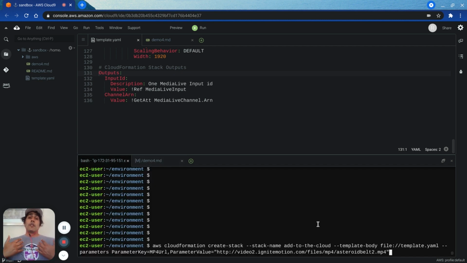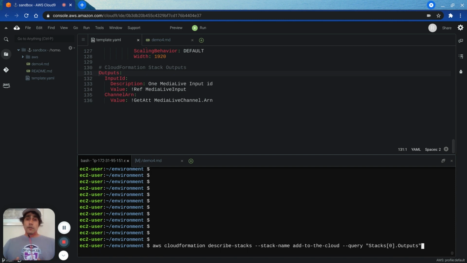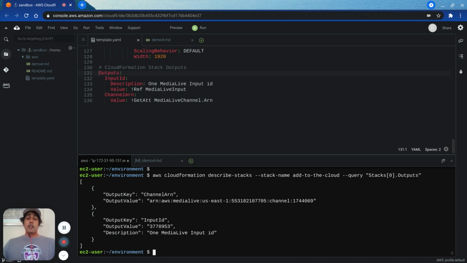Remember, we create a stack with the action create stack, and we get information from a stack by a different action named describe stacks. Let's use describe stacks. Here we go. Here are the outputs that CloudFormation remembers for us. And this saves us a lot of time when the cloud remembers it for us. Here we have a number here, which is the input ID, and we have an ARN here, which is the ARN for the channel.